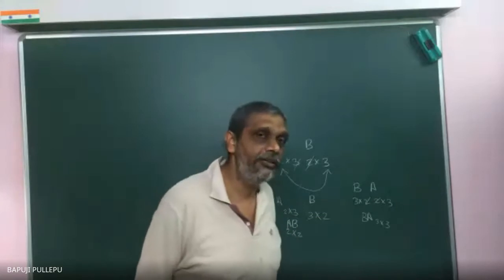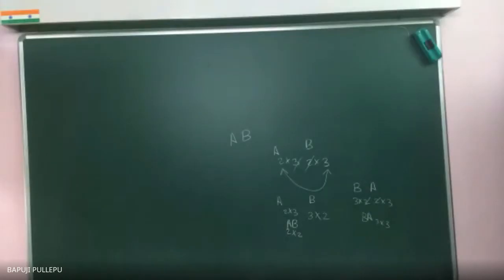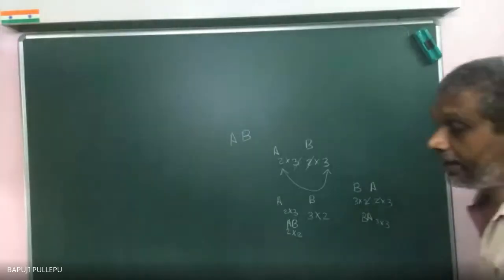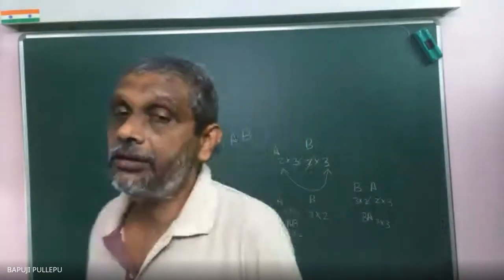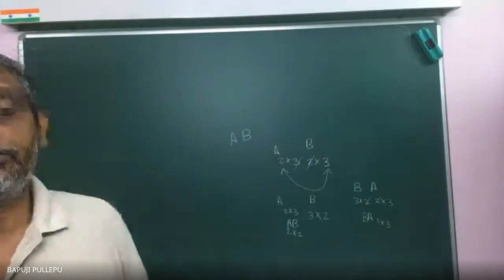From this, what do you understand? Is AB equal to BA? Is it yes or no? No, sir. It's not equal. So what do you say about matrices? It's not commutative. AB is not equal to BA.